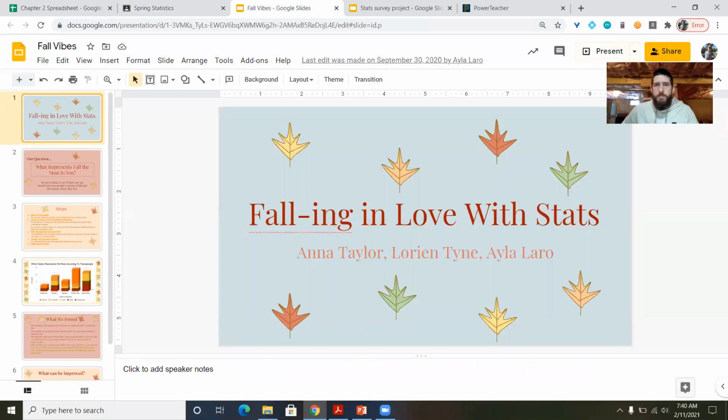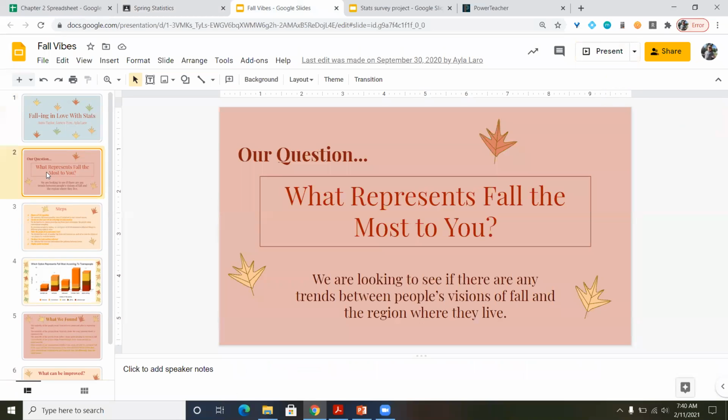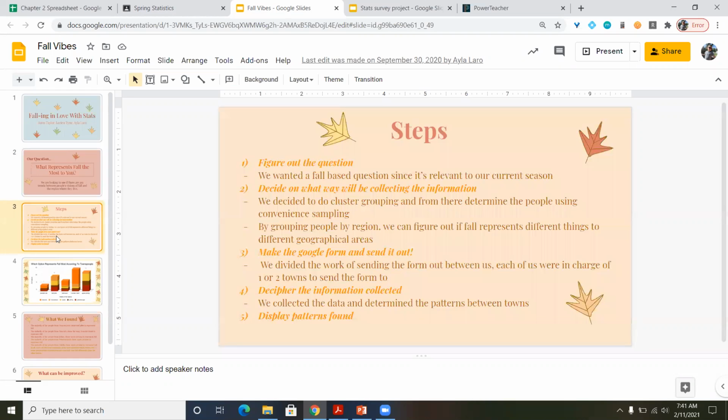And so what they did is that they had their title Falling in Love with Stats because they did something dealing with the fall. So they're just being clever. So their question was something as simple as, what represents fall the most to you? And so they had some choices to select. And so they went through their steps. And so this explained to me, here's the process of what they did.